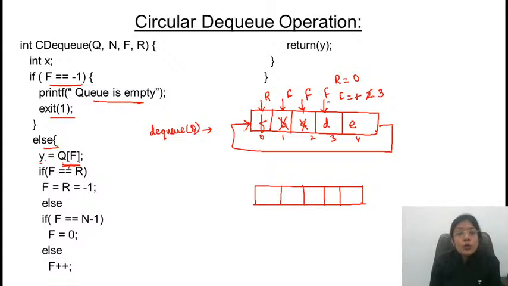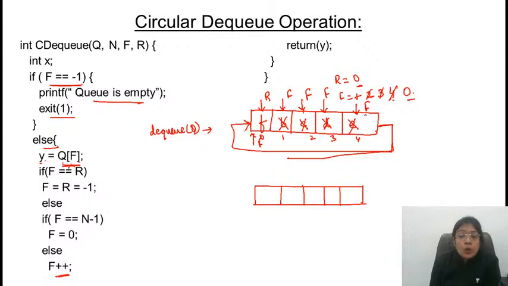Next कौन सा element delete होगा? That position is stored in the variable f. Next D is deleted. Next element कौन सा delete होगा? That is 4. So front will be containing the value 4. 4 वाली value को आपने y में copy किया. This element is deleted. Now front plus plus करोगे? नहीं. Front plus plus किया. तो in this case what will happen? This will be pointing to 5. 5 is invalid position. So 4 के बाद it must go to 0. So front and rear both are pointing to 0.